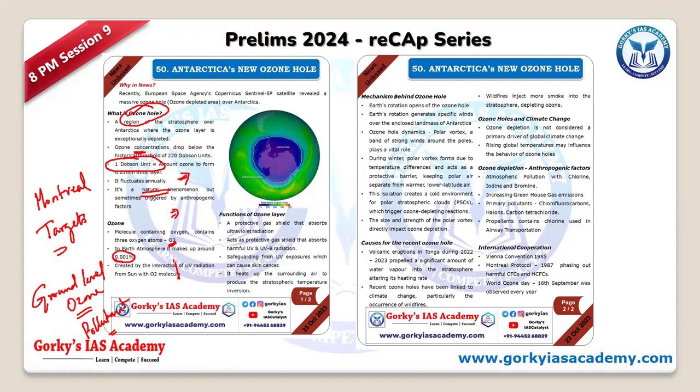You need to be very clear when the question is asked. Vehicular emission or industrial emission, or formation of ground level ozone because of suspended particles, then